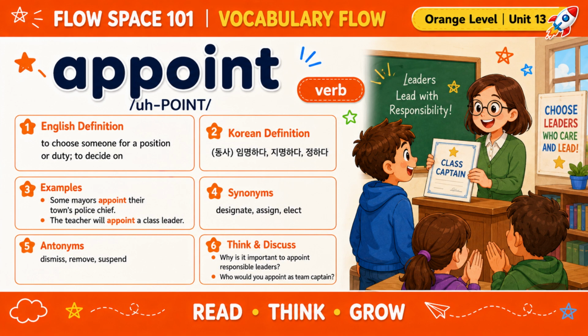Some synonyms are designate, assign, and elect. Some antonyms are dismiss, remove, and suspend. Why is it important to appoint responsible leaders? Who would you appoint as a team captain?